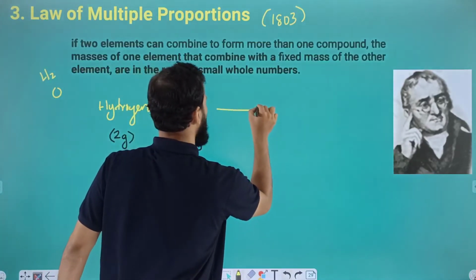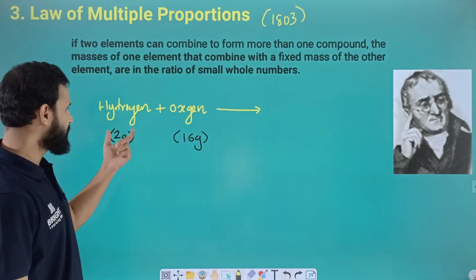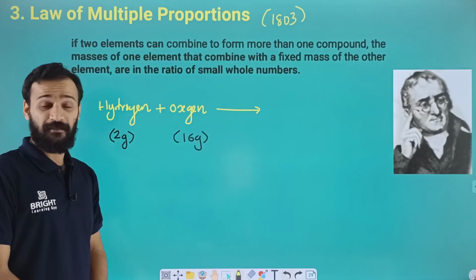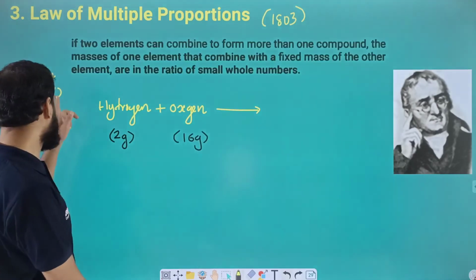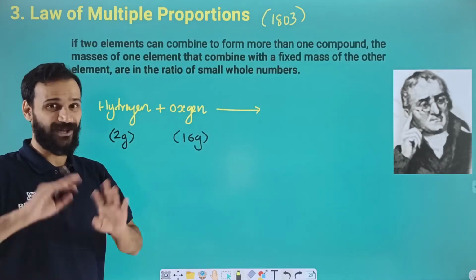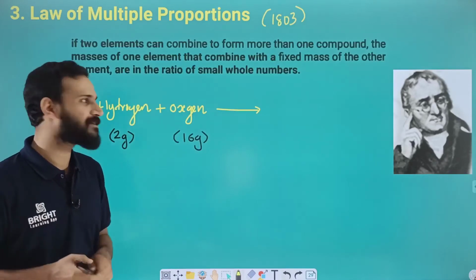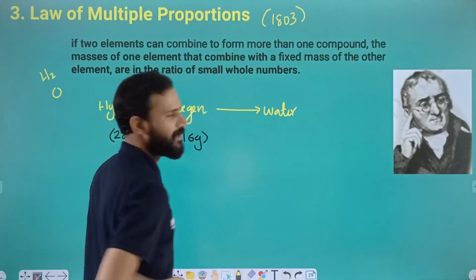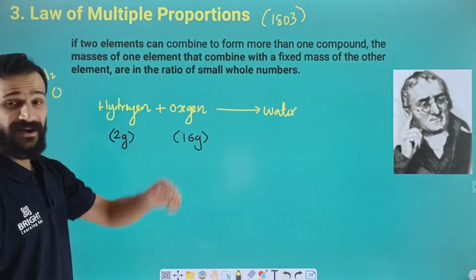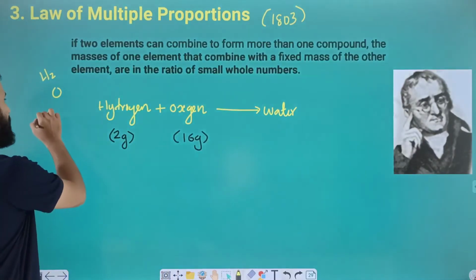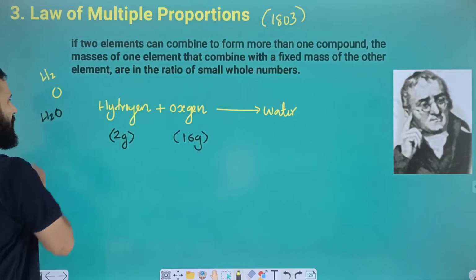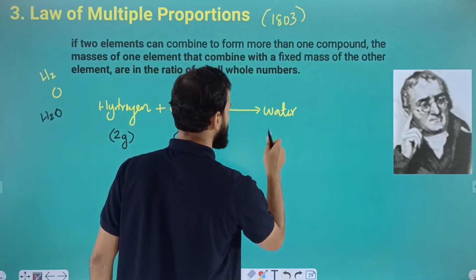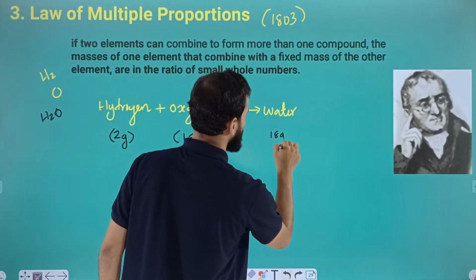When hydrogen and oxygen react together, what will be the product? Here we are taking only one oxygen atom, is it not a molecule? So the normal product will be water. And what's the molecular formula of water? That is H2O. And what's the molecular mass? It is 16 plus 2, that will be 18 gram.